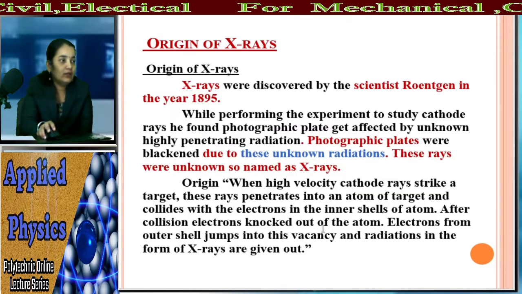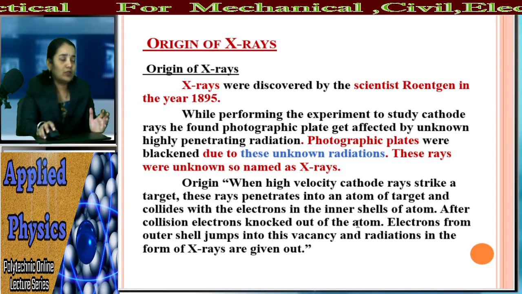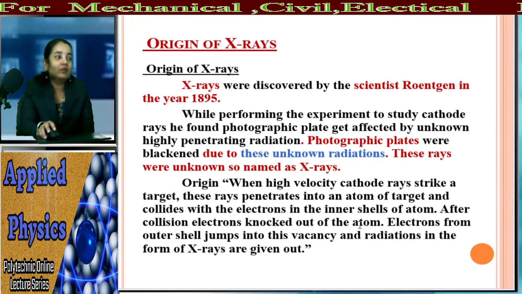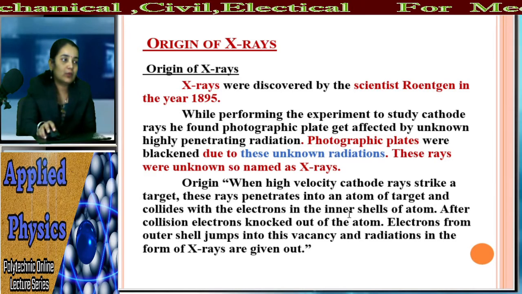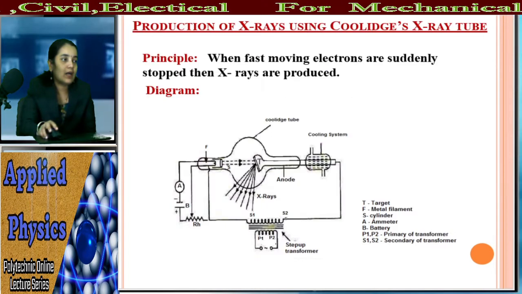When the fast moving electrons are suddenly stopped by the target atom, then some unknown radiations are produced, and those unknown radiations are known as X-rays. त्यालाच आपण काय म्हटलेलं आहे, X-rays.